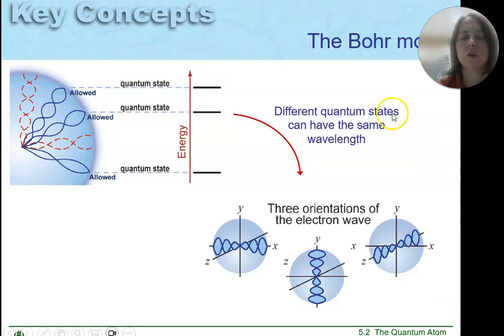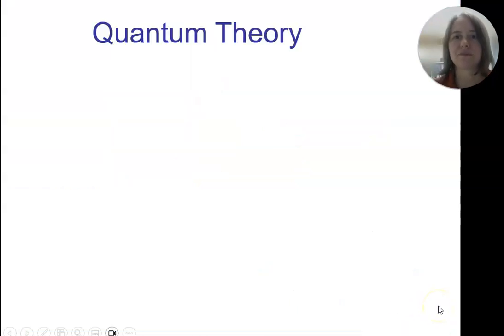And these different quantum states have different energy levels, which means they have different wavelengths. And for the energy wave of, let's say, the 2p orbital, there are 3 different orientations of that wave, like X, Y, and Z, and so that's why we get those 3.